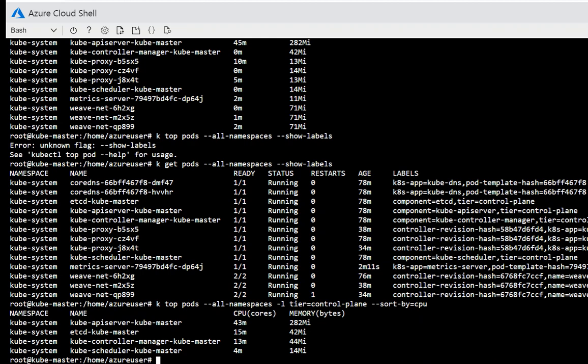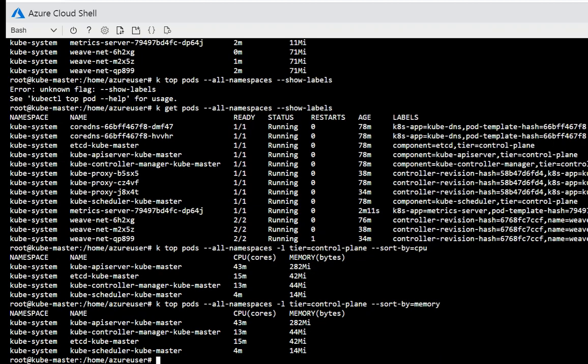If you see here, it has sorted all the pods labeled as tier equal to control plane, and it has shown which pod has the highest CPU. In the same way, you can use the sort parameter with memory, and it will give you the appropriate results.